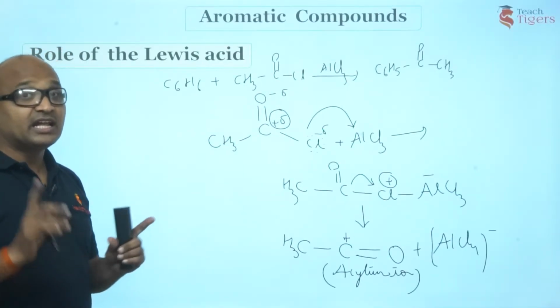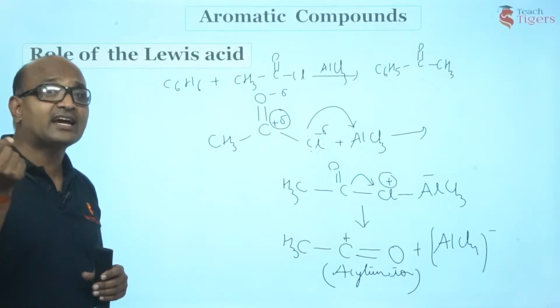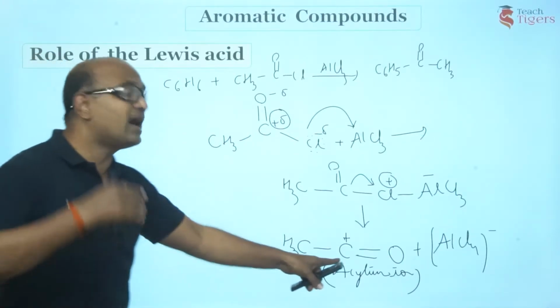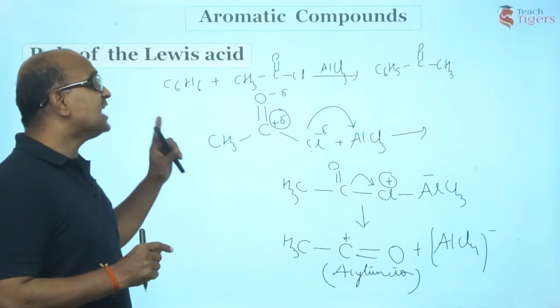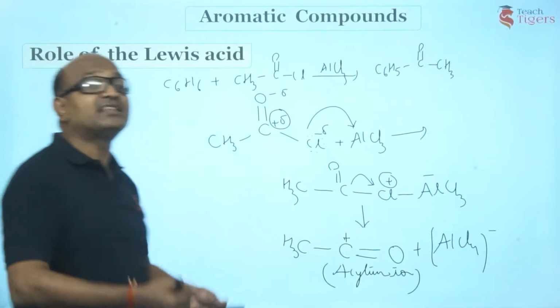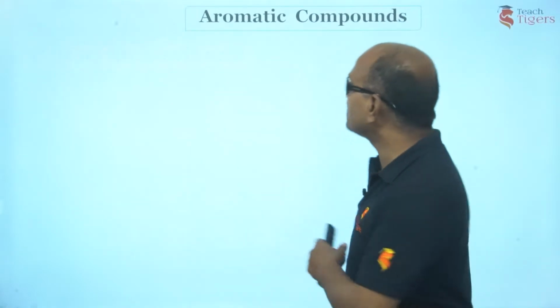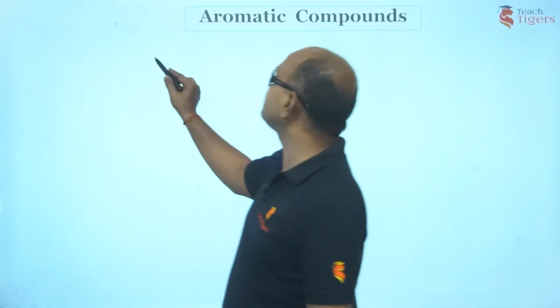Is that point clear? Now I told you in case of alkyl halides, a carbocation-like species was formed, but here you have a complete ion. Am I right? So the acylium ion formed in this step will attack the benzene ring in the next step. What does it do? Just see. I'll show you the mechanism of this reaction here.